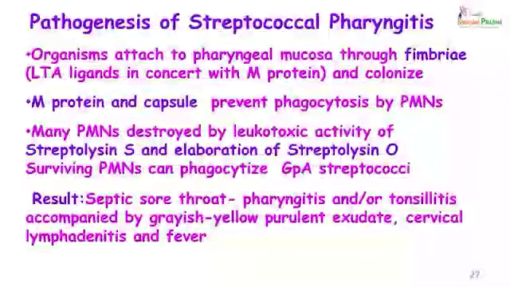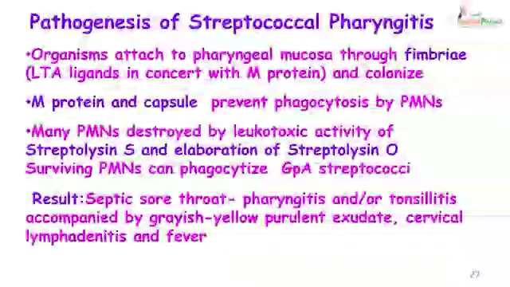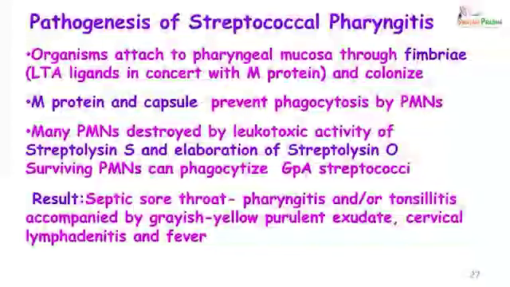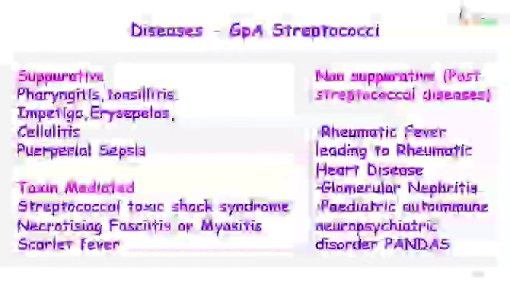Many of these PMNs are destroyed by the leukocidal activity of streptolysin S and elaboration of streptolysin O. The remaining polymorphonuclear cells engulf the bacteria and produce an inflammatory response. The result is a septic sore throat, which will be represented by a pharyngitis or a tonsillitis with greyish yellow purulent exudate and additional cervical lymphadenitis and fever.